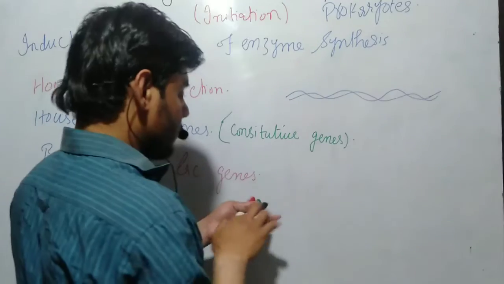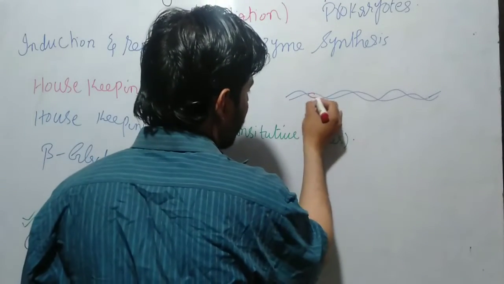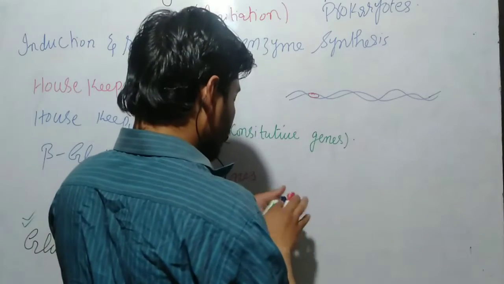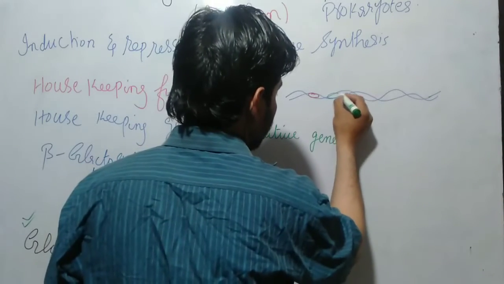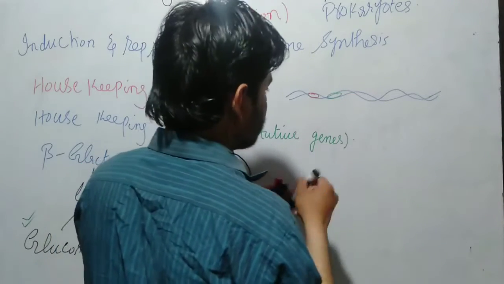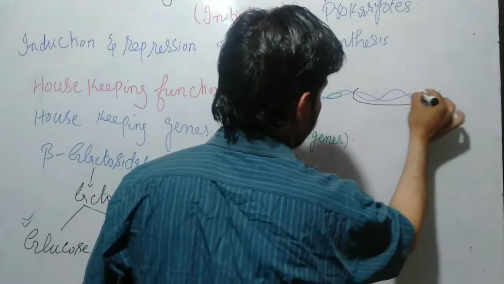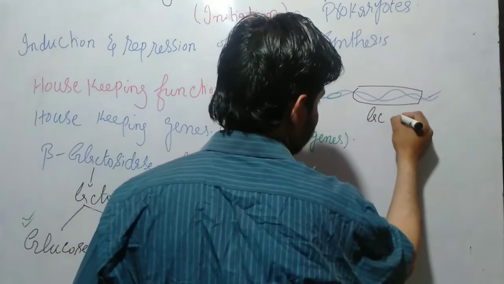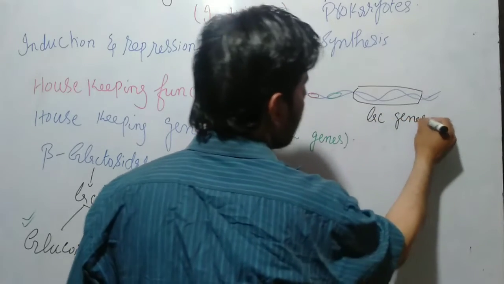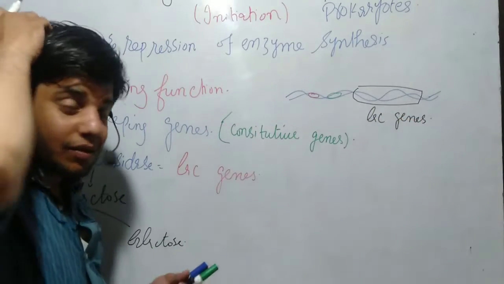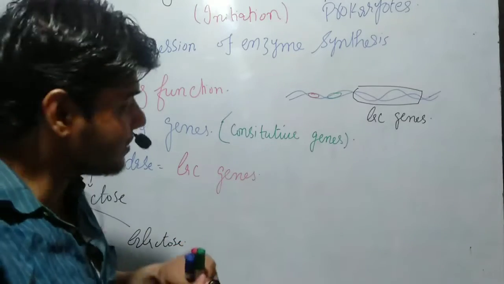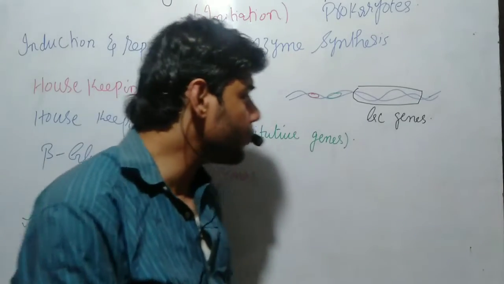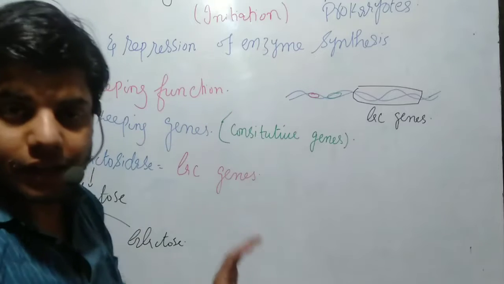As you can see, inside this DNA we have a promoter region, we have an operator region, and these are the structural genes, let's suppose, available at that point. And the structural genes are, let's suppose, called lac genes, like A, like B, or like Z, Y. We will explain it inshallah in an upcoming video lecture. And let's suppose this is the DNA.